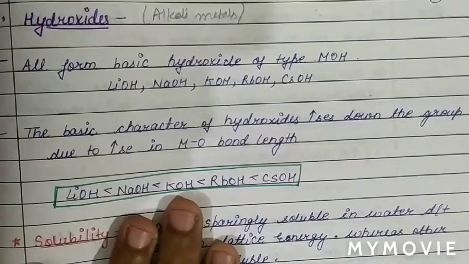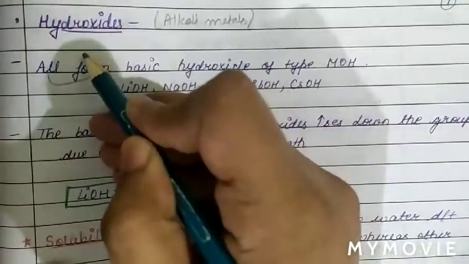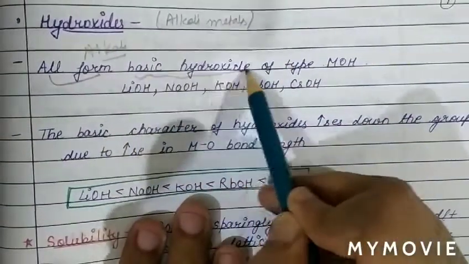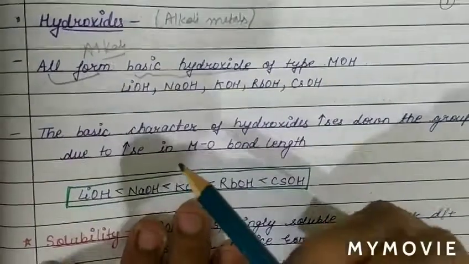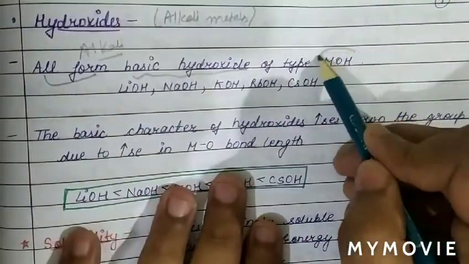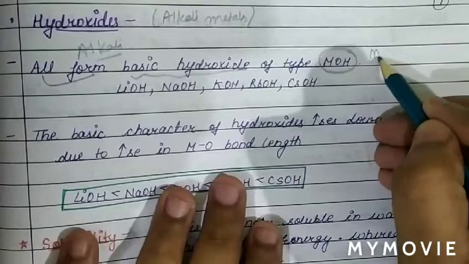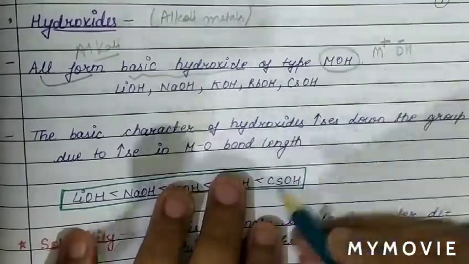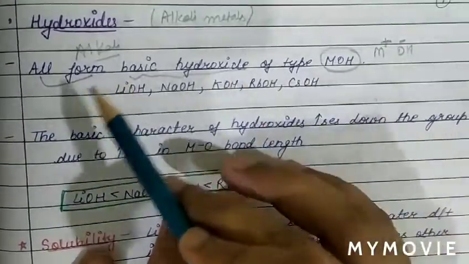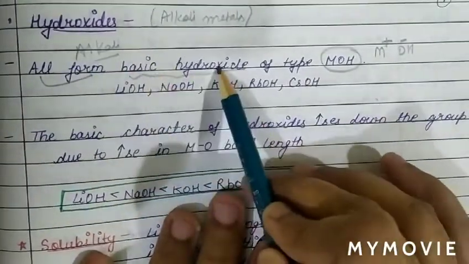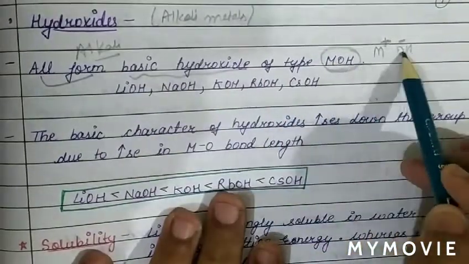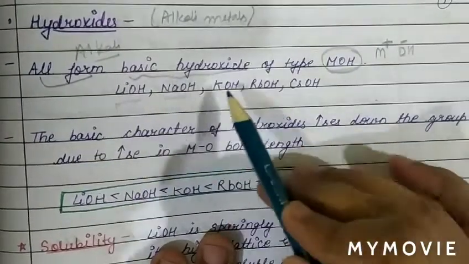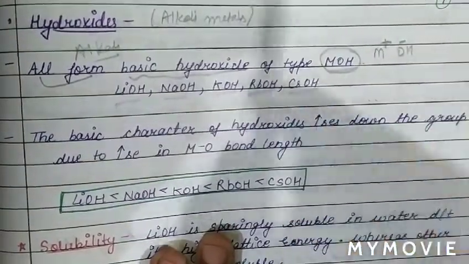Basically, all alkali metals form basic hydroxide. So all alkali metals can form basic hydroxide, and the type is MOH. Why the type is MOH? Because alkali metal can form unipositive ion and the charge on OH minus is also 1. Therefore all alkali metals can form basic hydroxide and the type of hydroxide is MOH. For example, LiOH, NaOH, KOH, RbOH, CsOH.